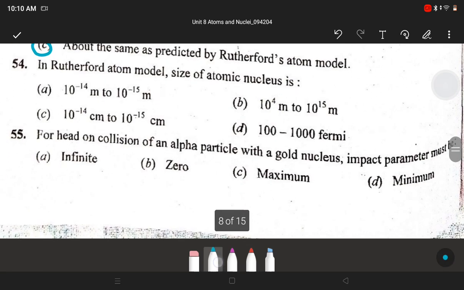Next, in Rutherford atomic model, size of atomic nucleus is A. 10 raised to minus 14 meter to 10 raised to minus 15 meter. Next, for head-on collision of an alpha particle with gold nucleus, impact parameter must be B. 0.